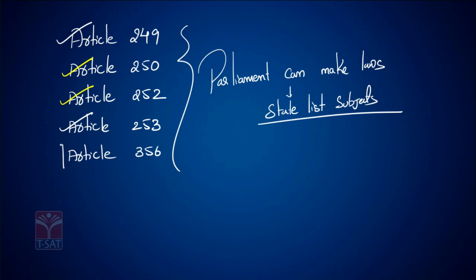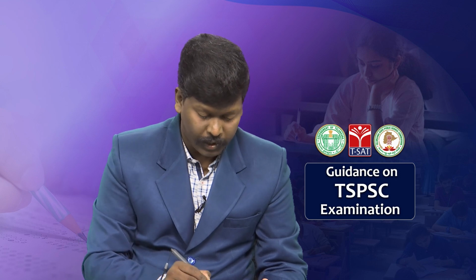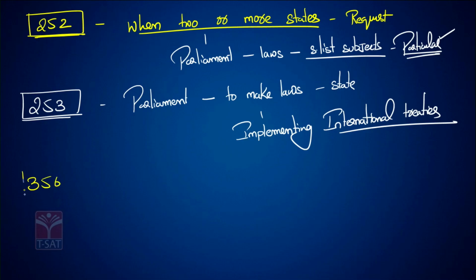The next and the final one we have is Article 356. Now, what is Article 356? I hope you all know what Article 356 is.